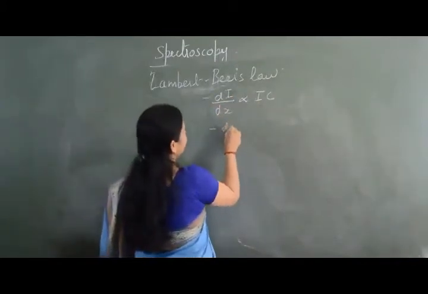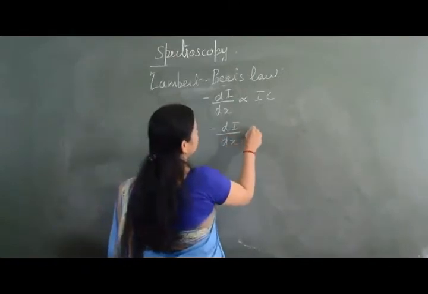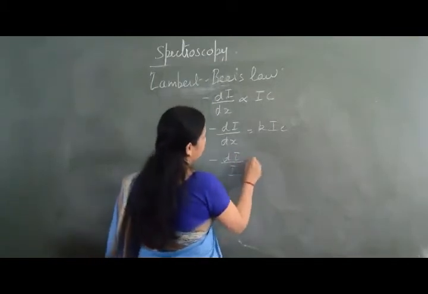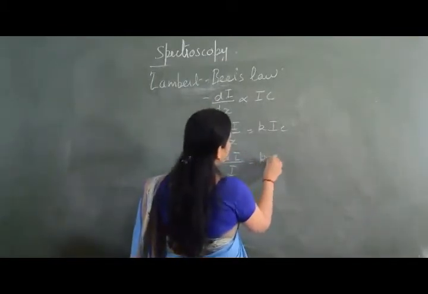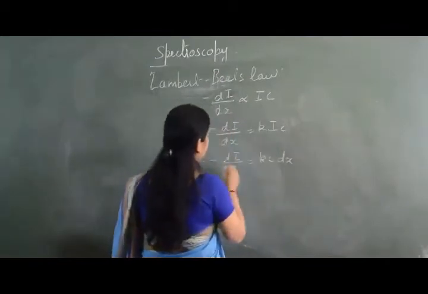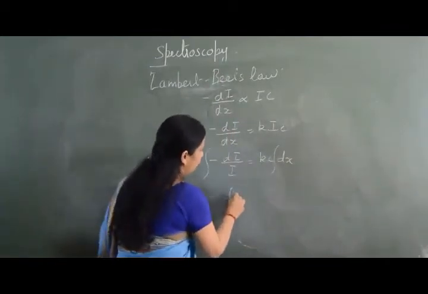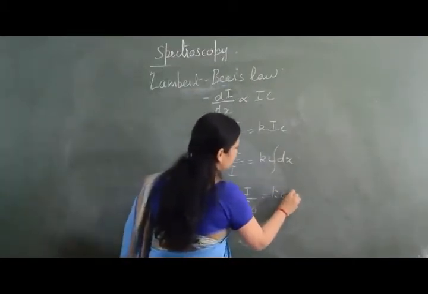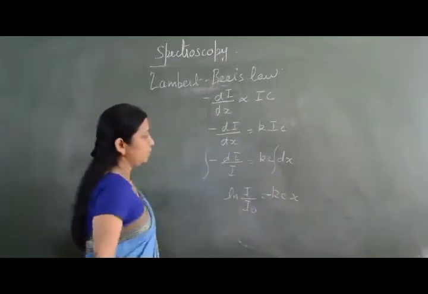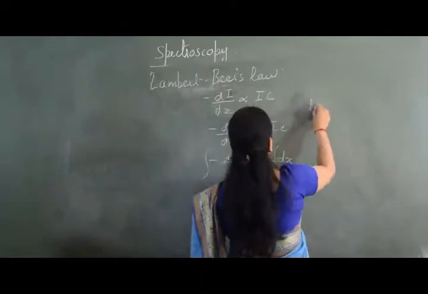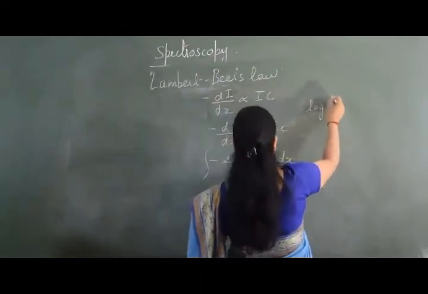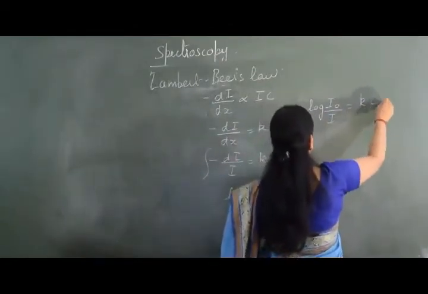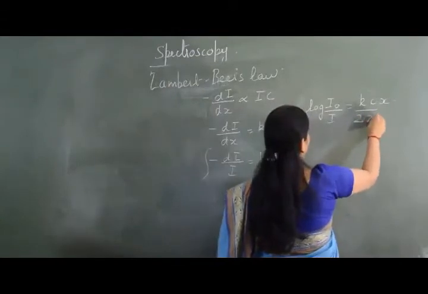Writing it as dI over dx is equal to kIc, or dI over I is equal to minus kc dx. Integrating, I get ln I over I naught is equal to minus kcx. Converting ln into log, I get log I naught over I equal to kcx divided by 2.303.